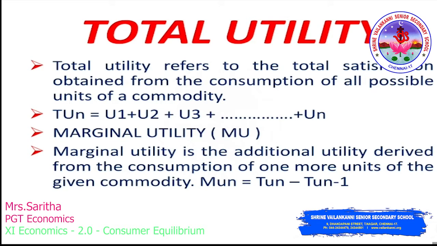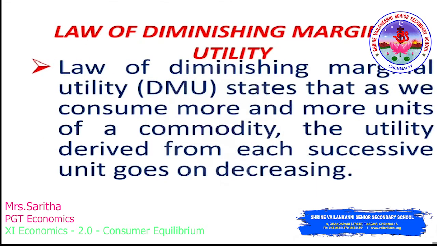So marginal utility is the addition made to total utility by consuming one more unit of a commodity. MU can be calculated as MUn equals TUn minus TUn minus 1. One more way to calculate marginal utility: MU equals change in total utility divided by change in number of units. Now let's move on to the law of diminishing marginal utility.